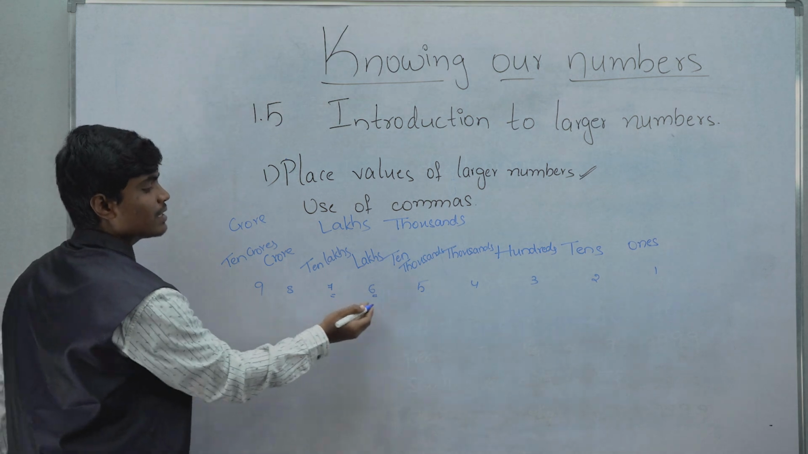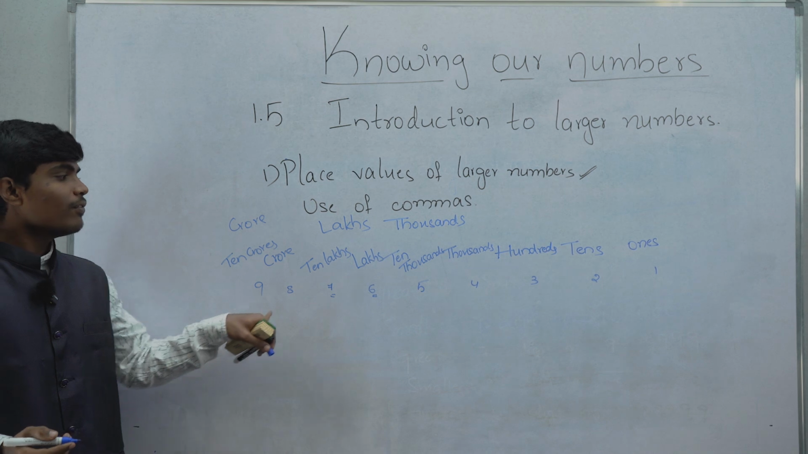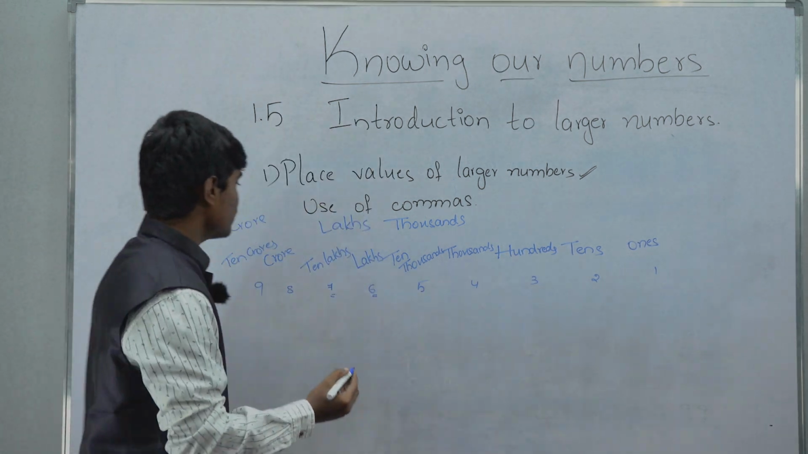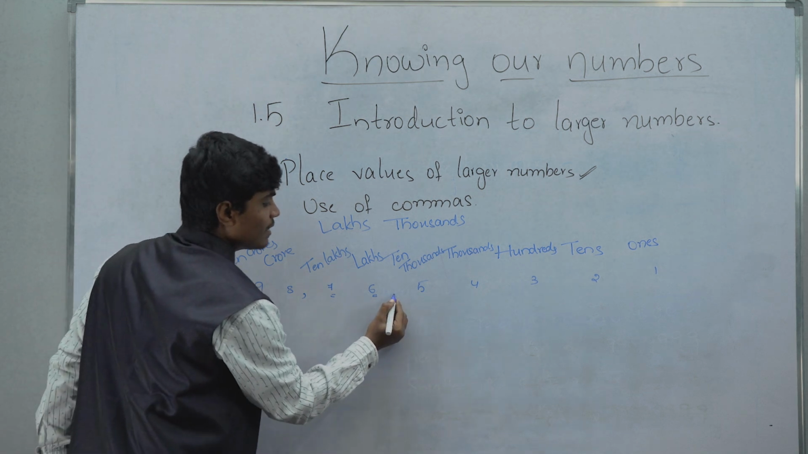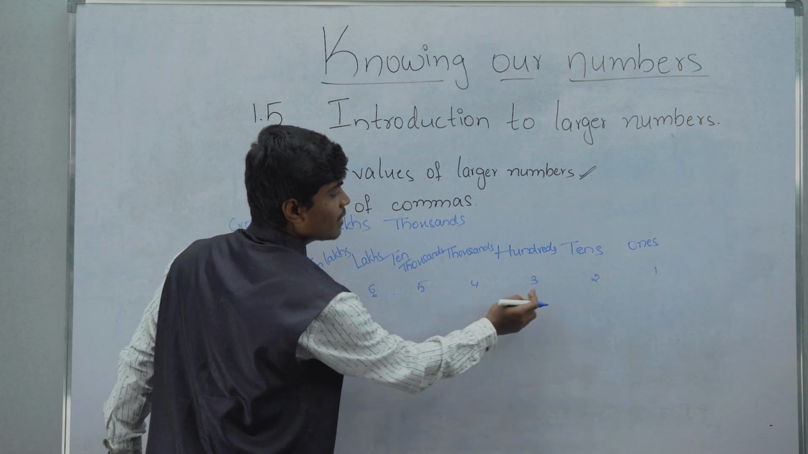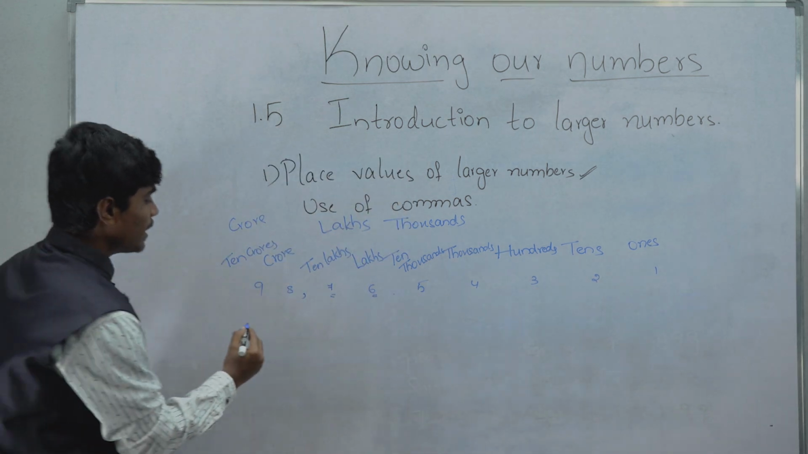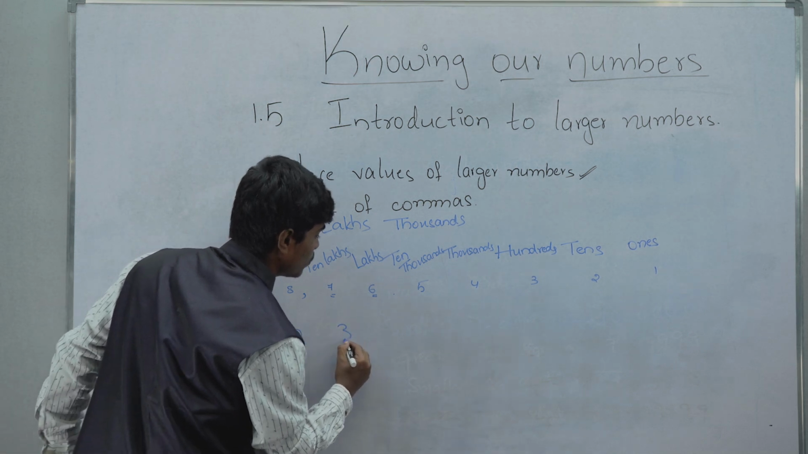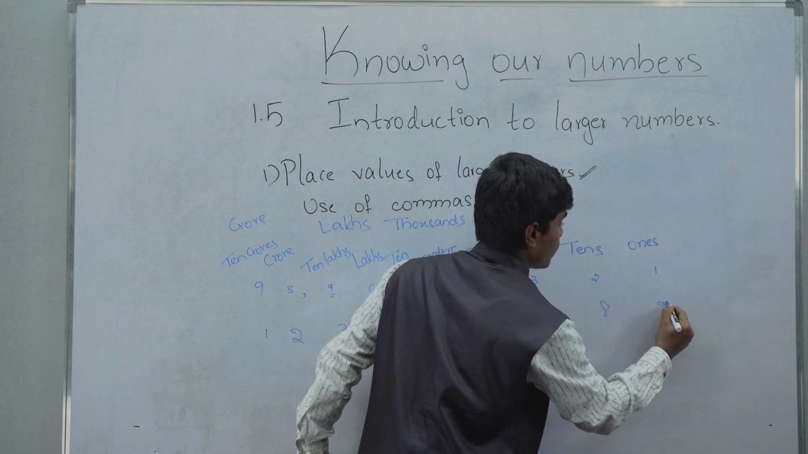For example, consider 987654321 as a number. Then we read this number as 98 crore 76 lakhs 54,321.